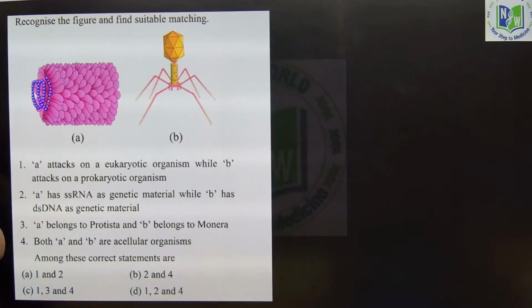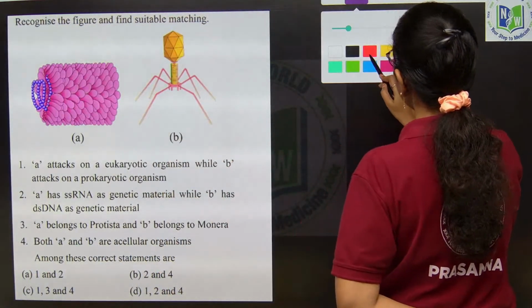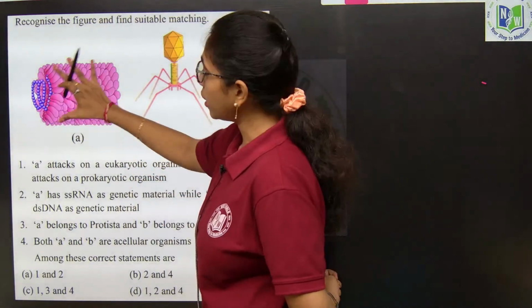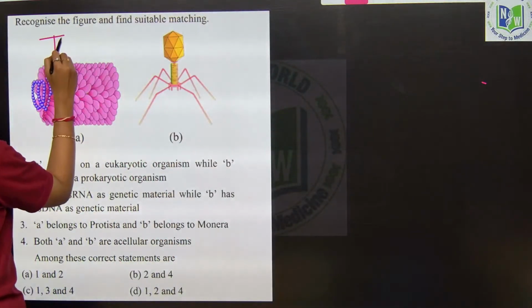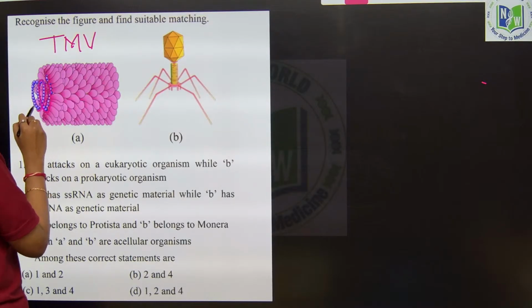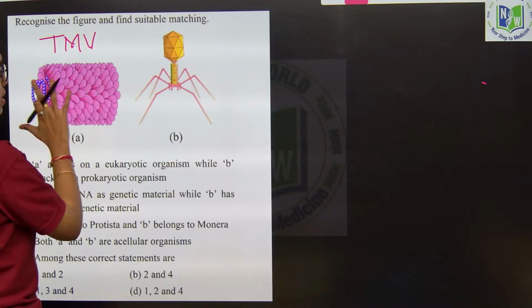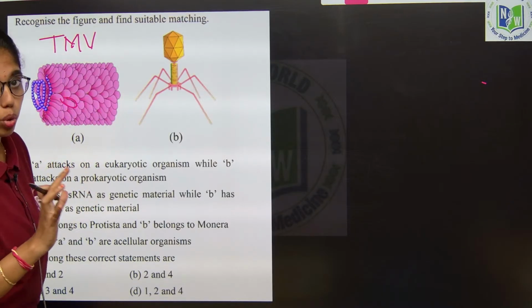Observe this one. Recognize the figure and find the suitable matching. First identify the images properly. A is what? Tobacco mosaic virus, which has single stranded RNA and protein subunits, that is the capsid. The capsid has protein subunits called capsomeres.